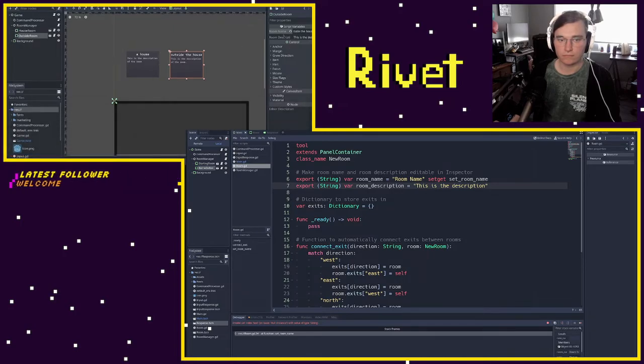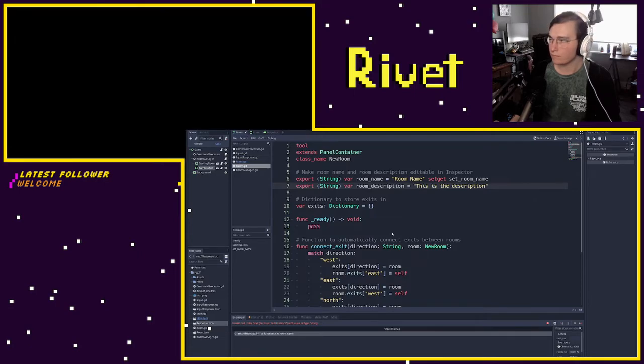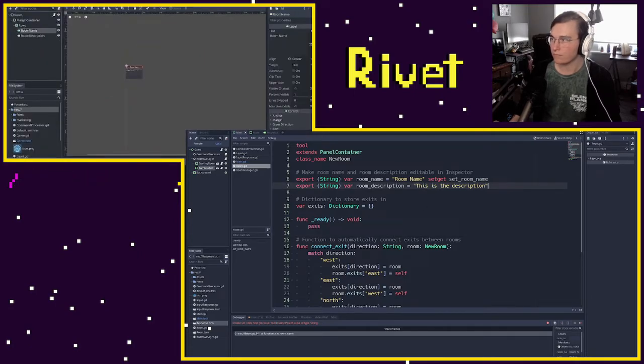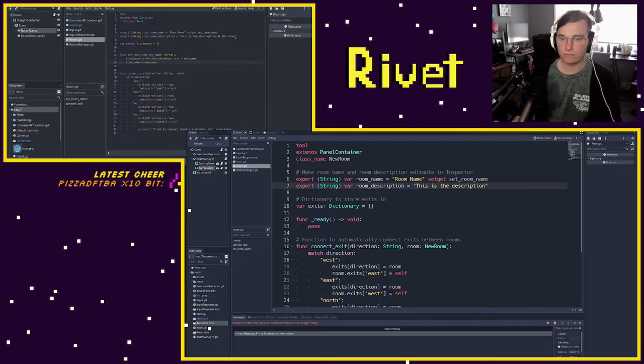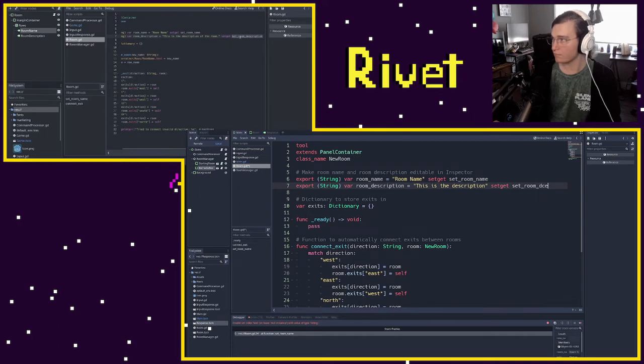Now, we've done our room name, but we have not done our room description, so let's do that now. If I go back to our room scene, so hit this open in editor, and then I hit our room script, we can do pretty much the same thing with our room description. So I'm going to add a set get, and this will be set room description. I'm going to copy this name just like I did before.